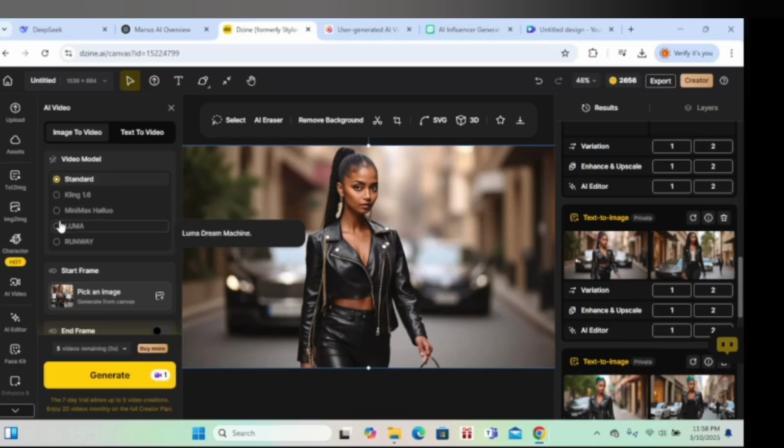We have Luma Dream Machine. We have Runway, which supports 16:9 results only. Now, the one that I normally use most of the time is this MiniMax Hailuo. When I'm on a pro version here, we're going to add here, or maybe for you, let me show you an easier way.